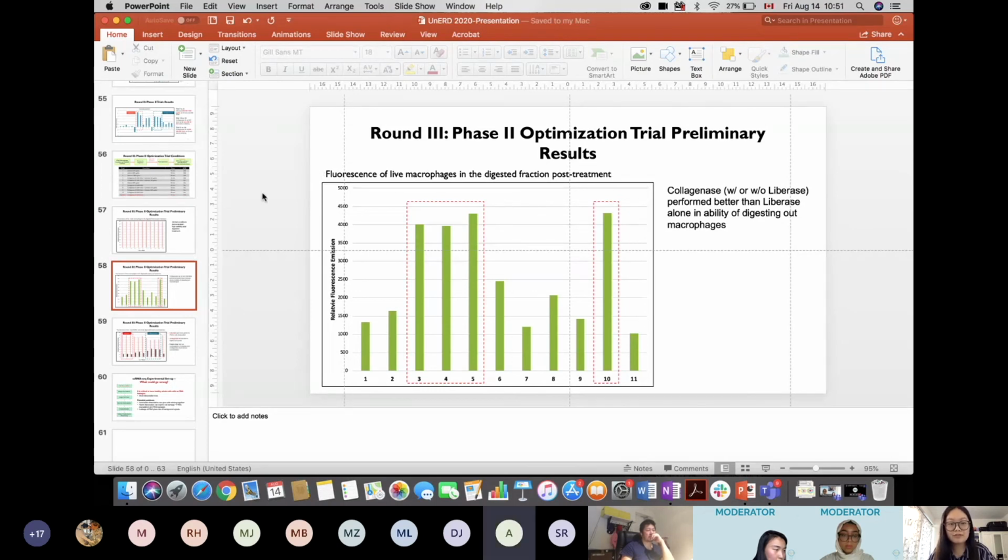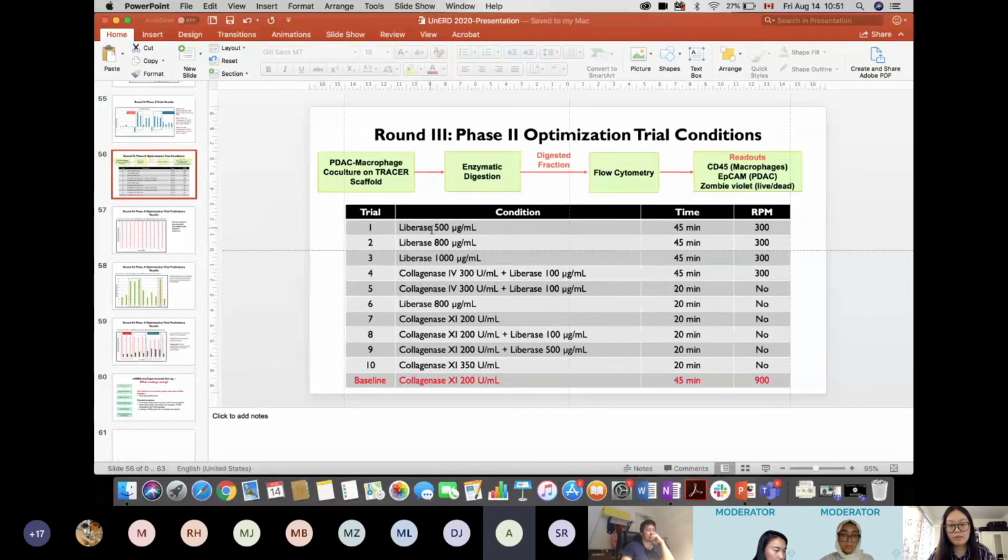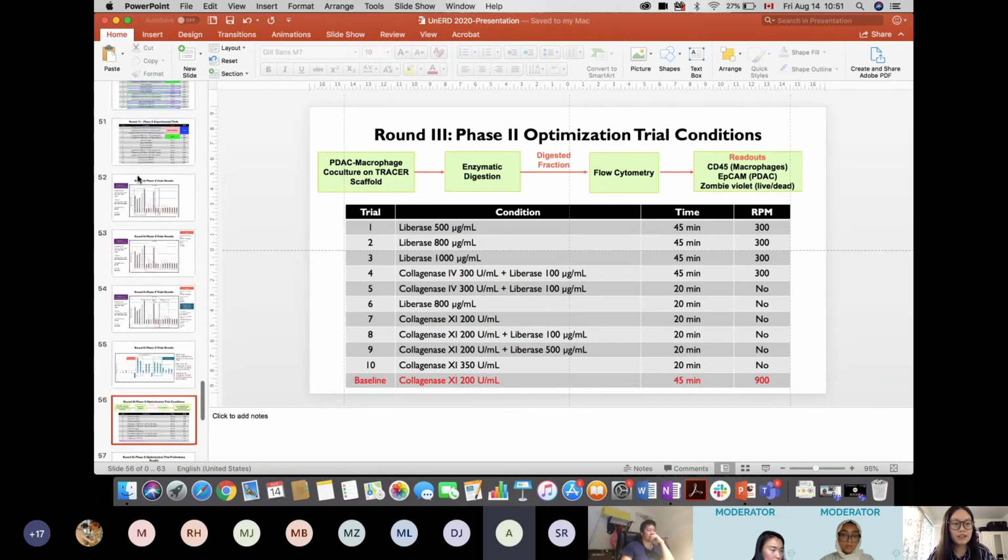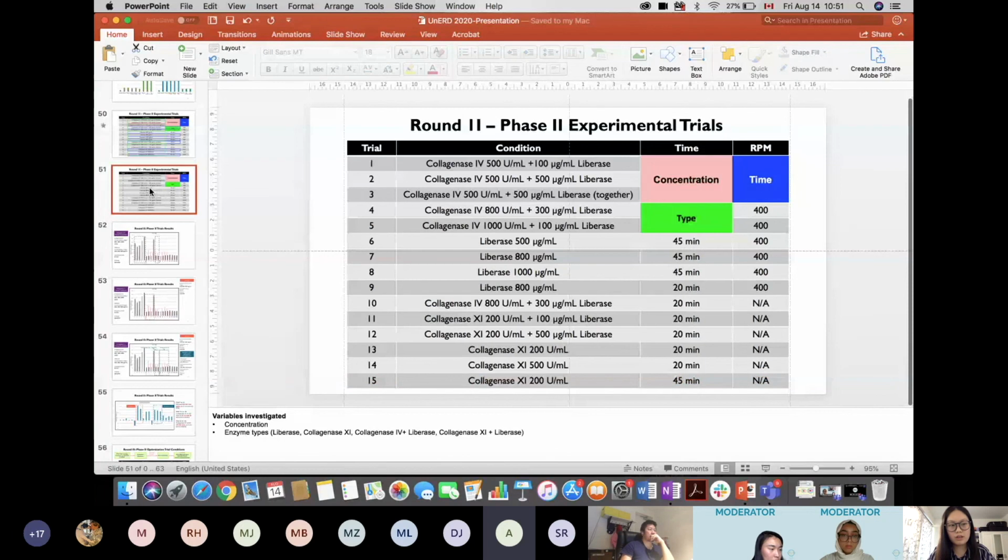So basically here, you did decoupling between the factors, the processing conditions, right? Yeah, essentially we compare one factor at a time. For example, we have a baseline condition, and we can compare it with trial 7. All the conditions are exactly the same except the time and the shaking speed. For shaking speed, we have a different set of experimentation to explore that, in our round 2. You can see here.